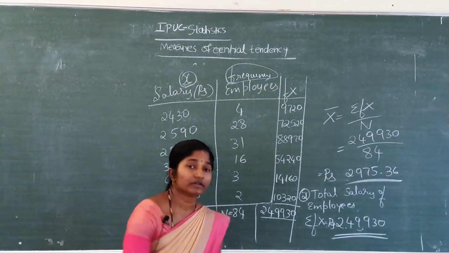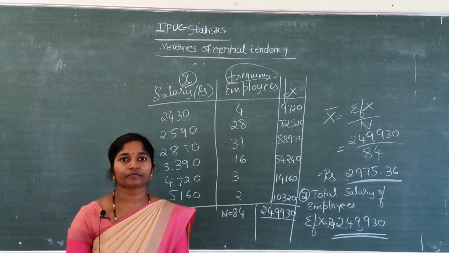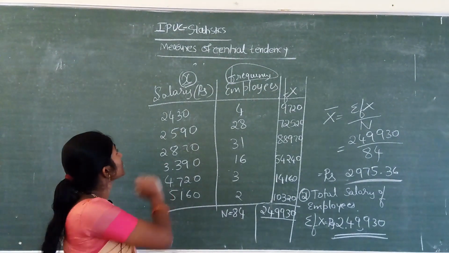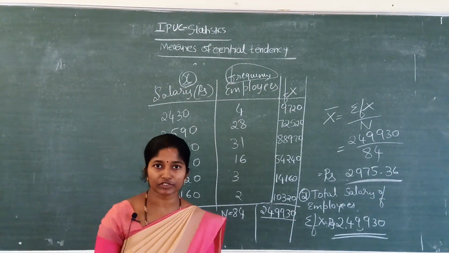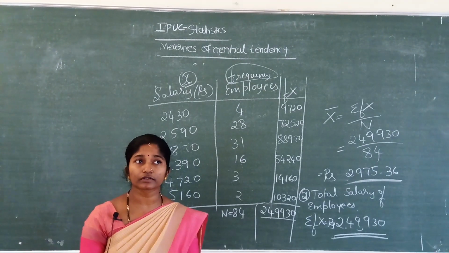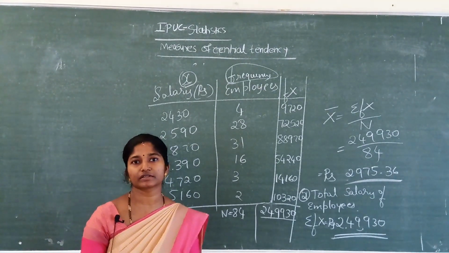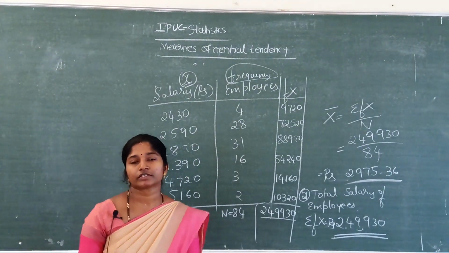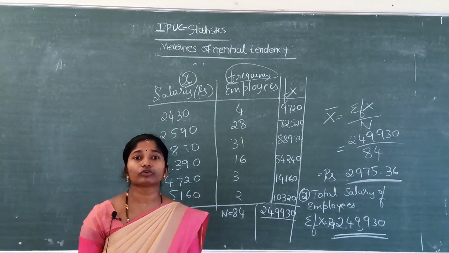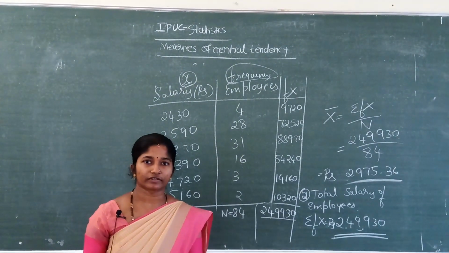So next, other problems in the discrete frequency distribution, we will solve by the indirect method. Indirect method means the deviation and also the step deviation method. That we will do in the next class. Okay, thank you.